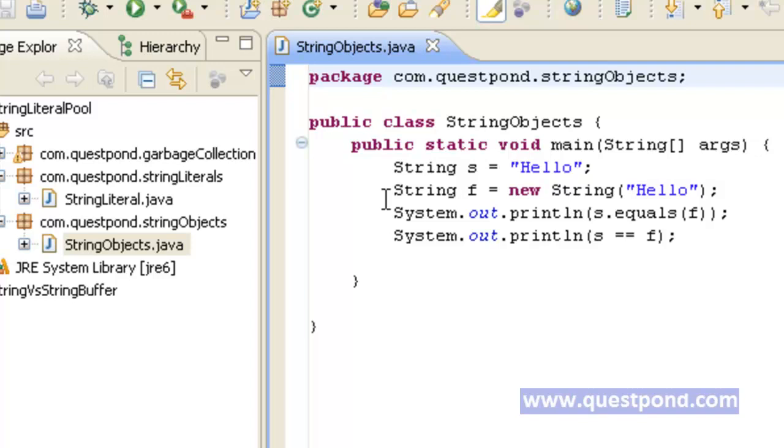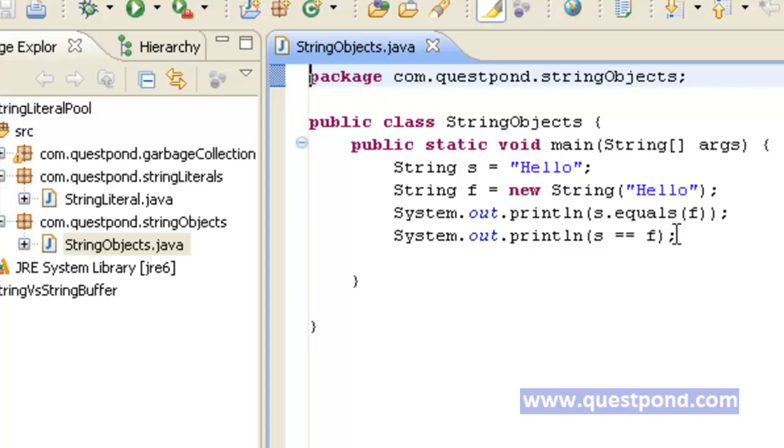We have created one more package, com.qspawn.stringObjects, within which we have created a class with the name StringObjects. Within this, we have two variables s and f, one pointing to the literal and the other pointing to a new object of string, which we create by using new String.